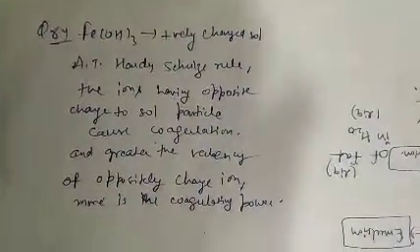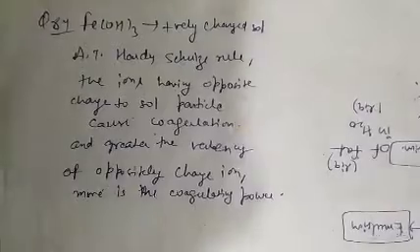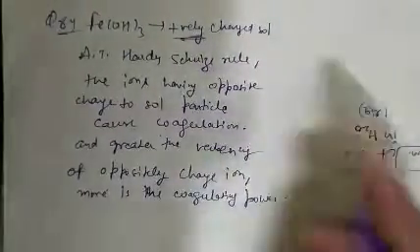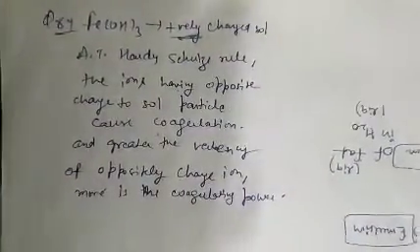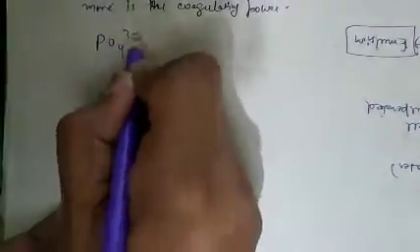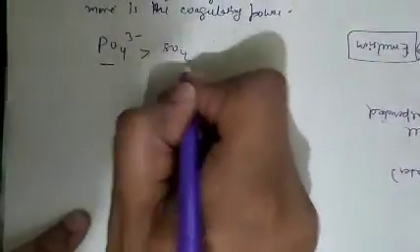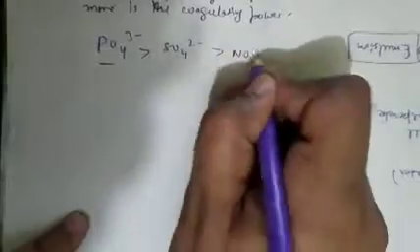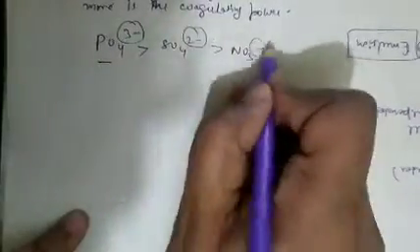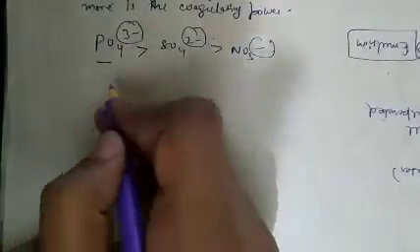So as we can see that FeOH3 is a positively charged sol, therefore negatively charged ion will coagulate positively charged sol, and higher the charge on negatively charged ion will cause greater precipitation. So PO4 3- will precipitate more than SO4 2- and then NO3-. Here charge is -3, here -2 and -1. So question number 84, option C is correct.